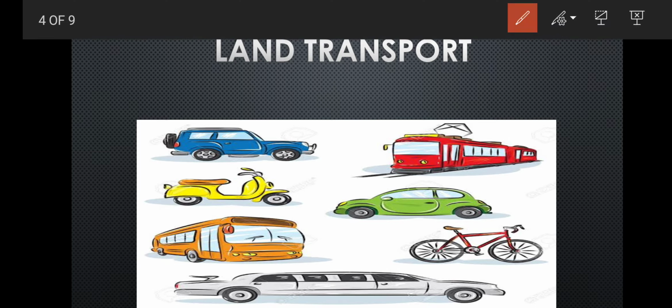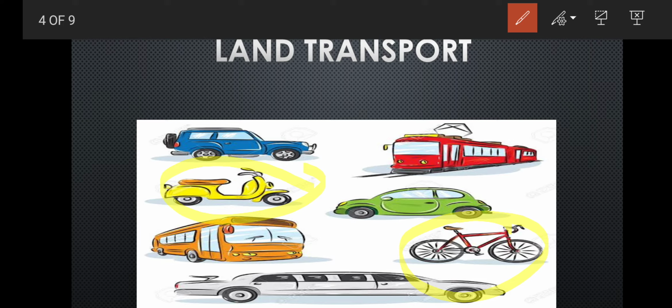Next, in land transportation there are many kinds, like two-wheelers, three-wheelers and four-wheelers. The bicycle and scooters are called two-wheelers, meaning all kinds of motorbikes, Activa scooters and your small and big bicycles are part of the two-wheelers. The next is the three-wheelers, in which auto rickshaws are included. In the four-wheelers, all kinds of cars are included.